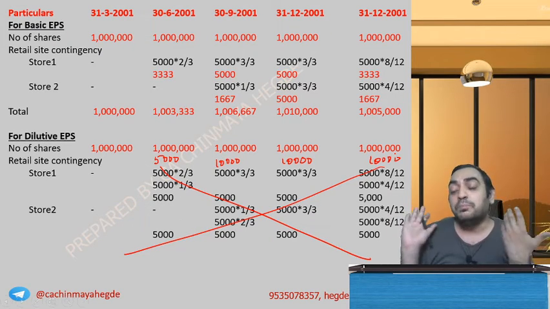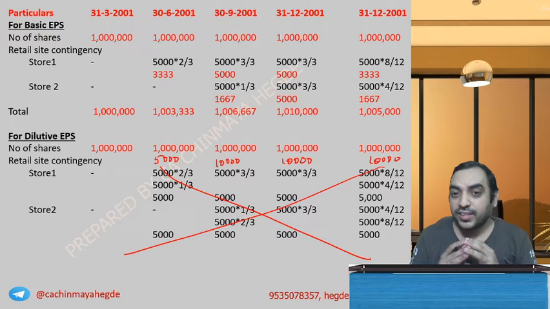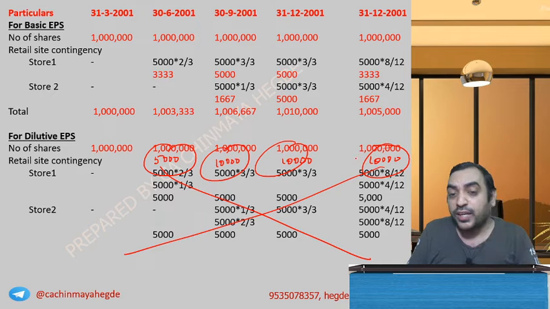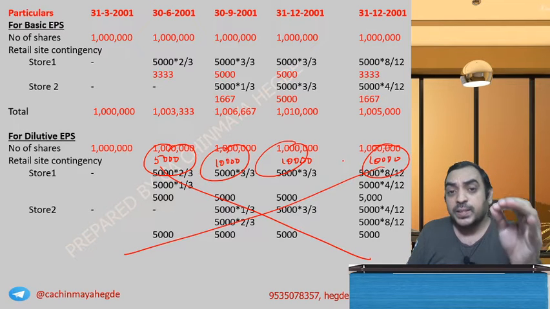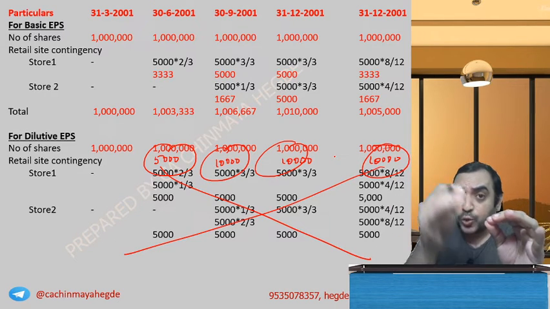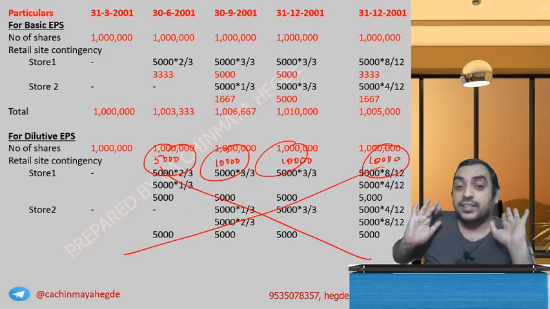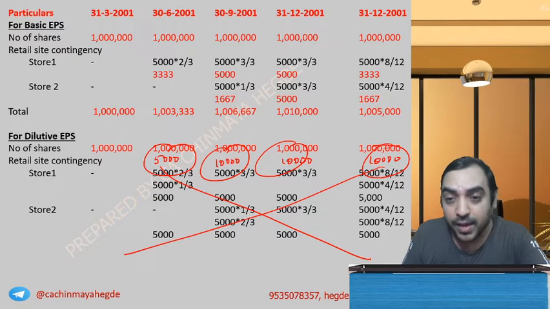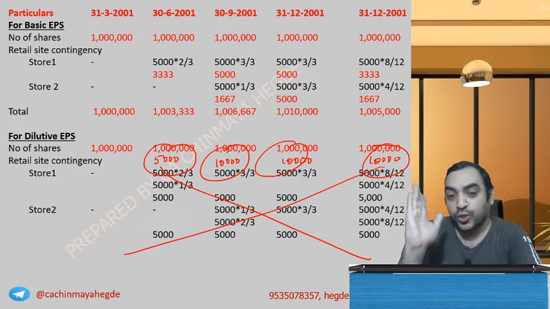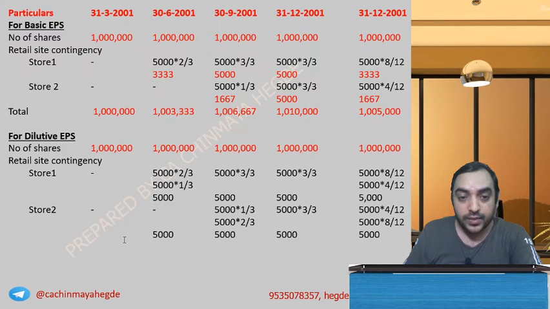That's all. Matter over. Simple. Got the simple shortcut? In the exam also, please follow this. When the contingency is resolved, for dilutive EPS, take it from the beginning. That's what will happen mathematically. Are you clear? Okay.